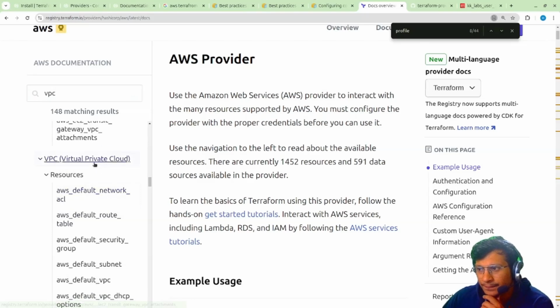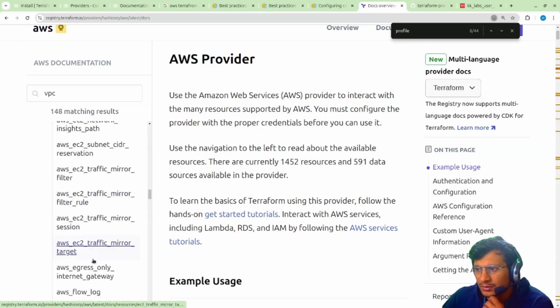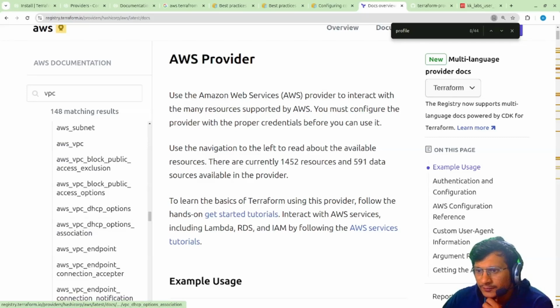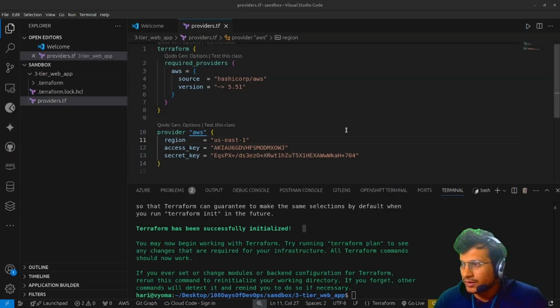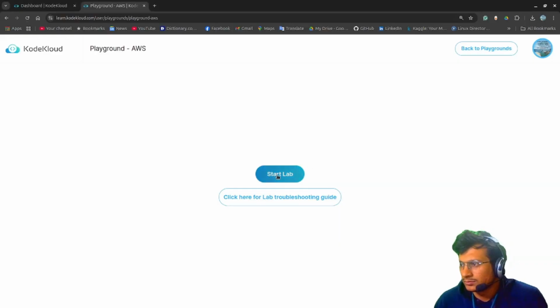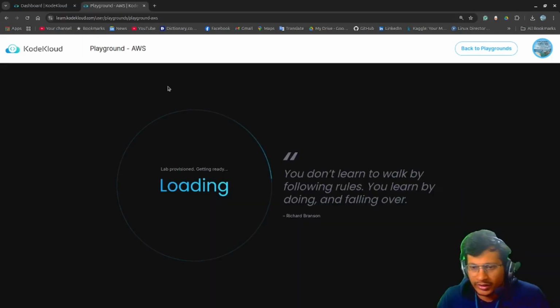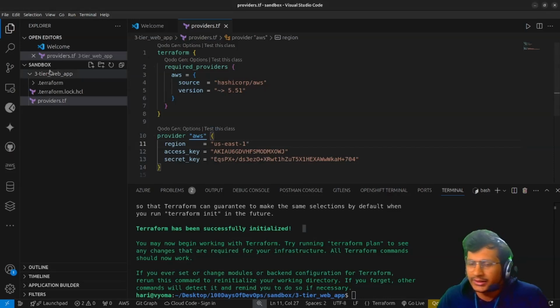Here we are, we have configured our provider. I think my access key got expired. I accidentally stopped the environment, so I have to recreate it. Till the time it gets started, let's create our other files.